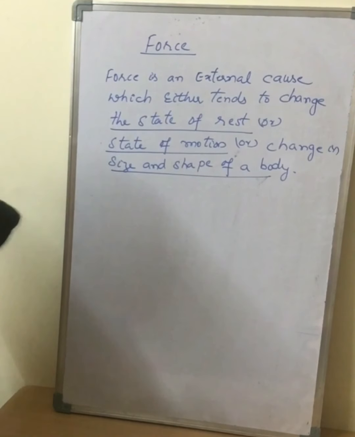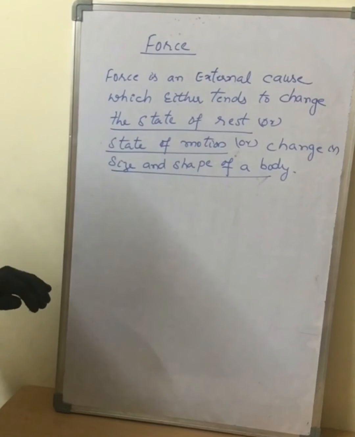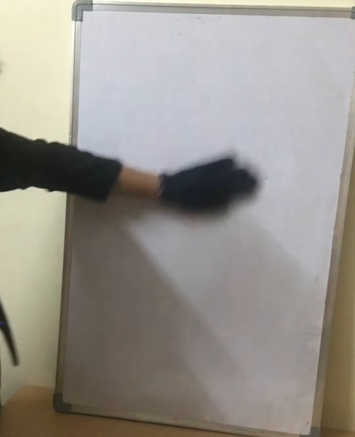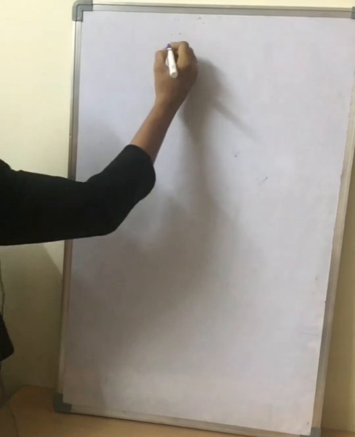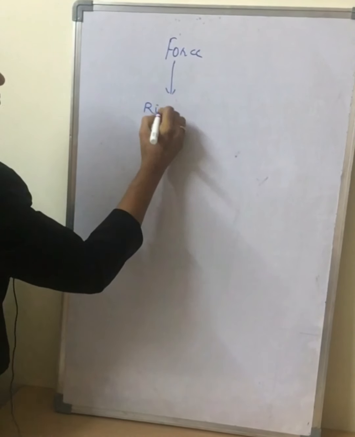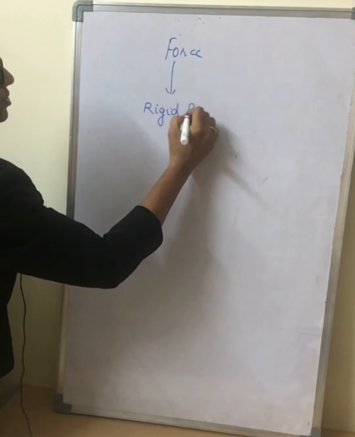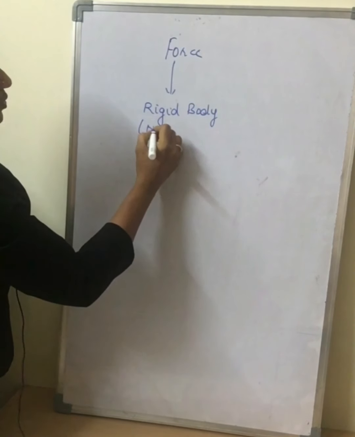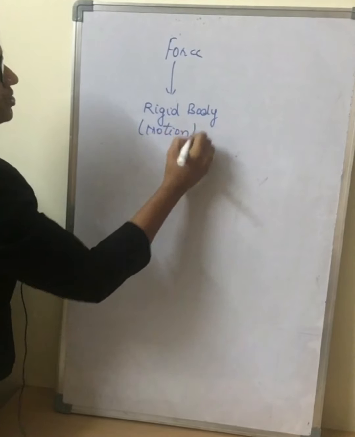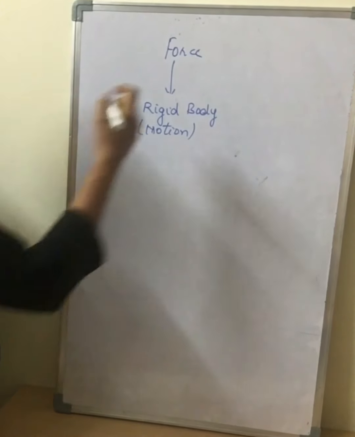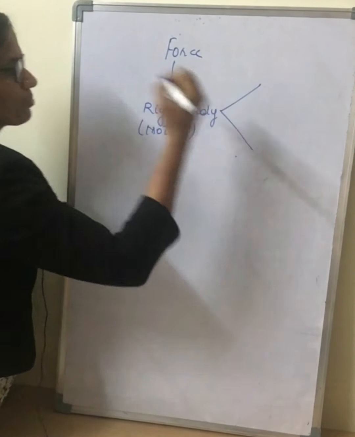Now, let us see how this force changes all these things. If a force is produced on a rigid body, then this force produces motion in the rigid body. Now again, let us see what type of motion this rigid body produces.